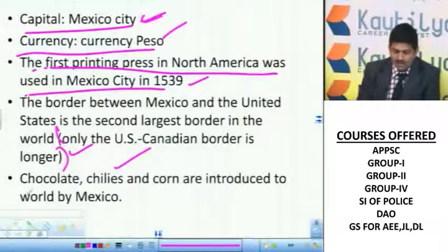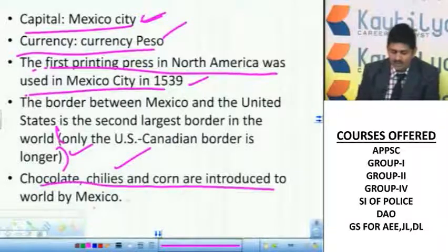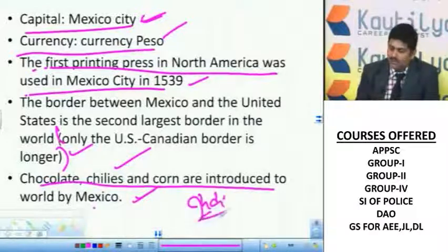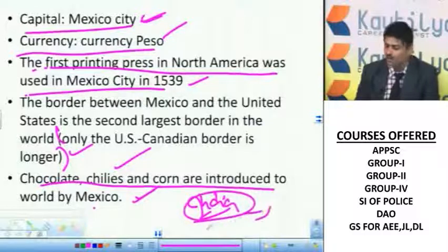Next, chocolate, chilies and corn were introduced to the world by Mexico. Again, this is a very important point. Many times they ask which of the following countries introduced chocolate or chilies or corn. Sometimes they even ask who introduced tobacco to India, who introduced sugar to India, this kind of bits.